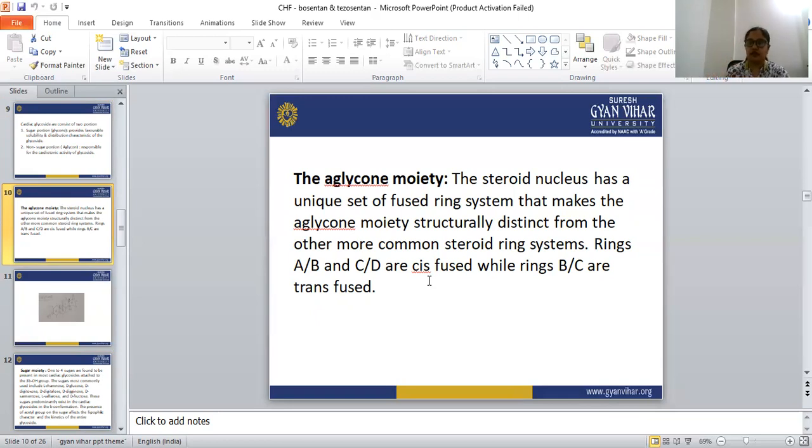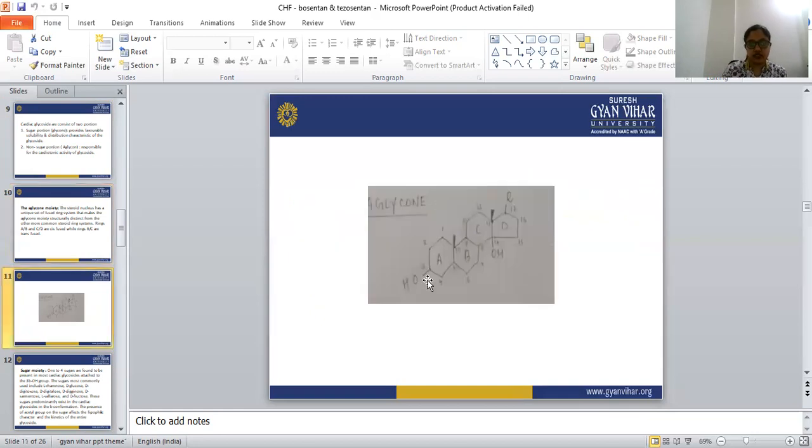Okay, so first you check this structure. This is the structure of the aglycone, the steroid nucleus. The aglycone moiety is the steroid nucleus, and it has a unique set of fused rings. Rings A-B and C-D are cis fused, whereas the B-C ring is trans fused.